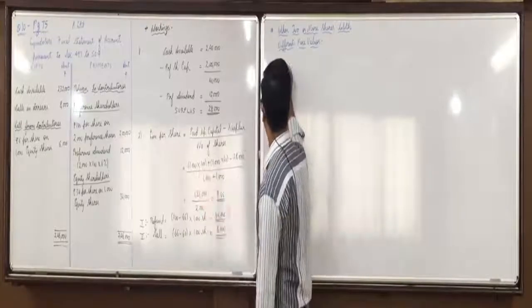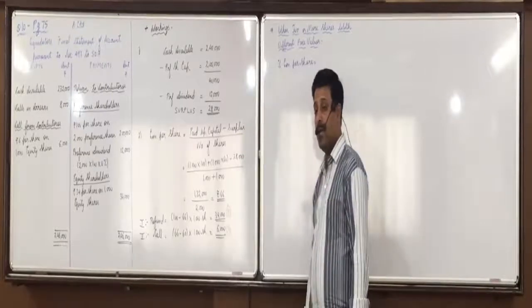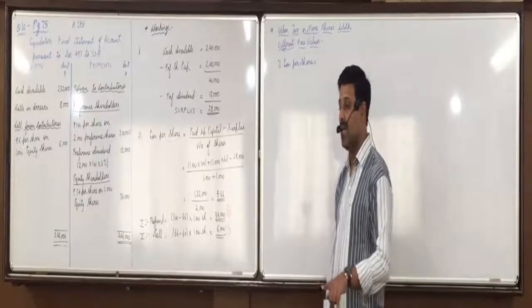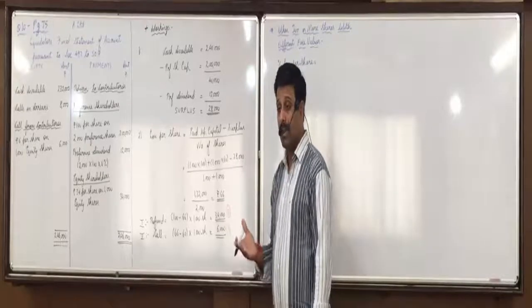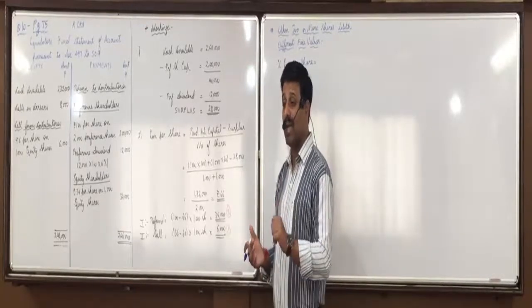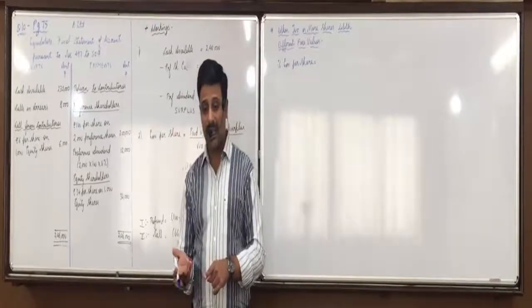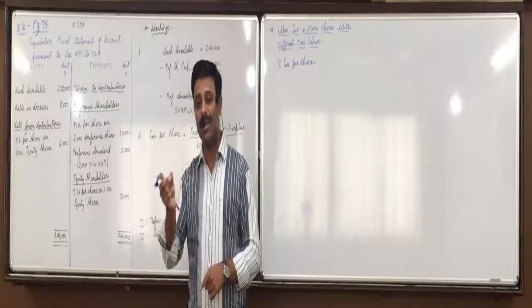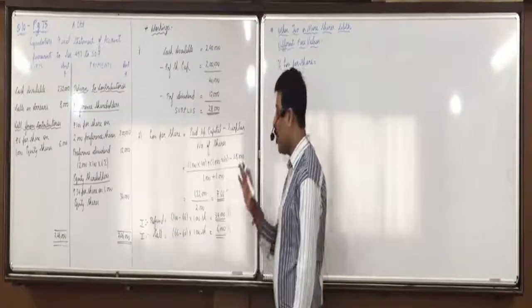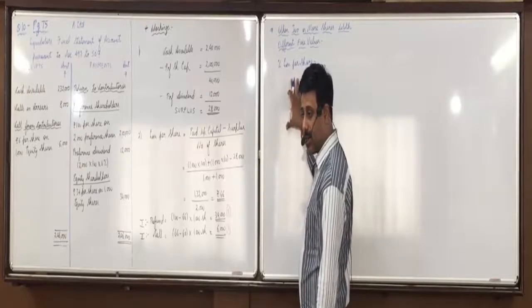We have to find percentage loss per share. Instead of loss per share, we have to find percentage loss per share. And that will multiply with respective face value. Suppose it becomes 66%. Then those shares which are of 100 face value, their loss will be 100 into 66%, 66 rupees. Those shares which are of 10 face value, their loss will be 10 into 66%, 6.6. So instead of loss per share, we have to find percentage loss per share. Did you understand this question, everyone?